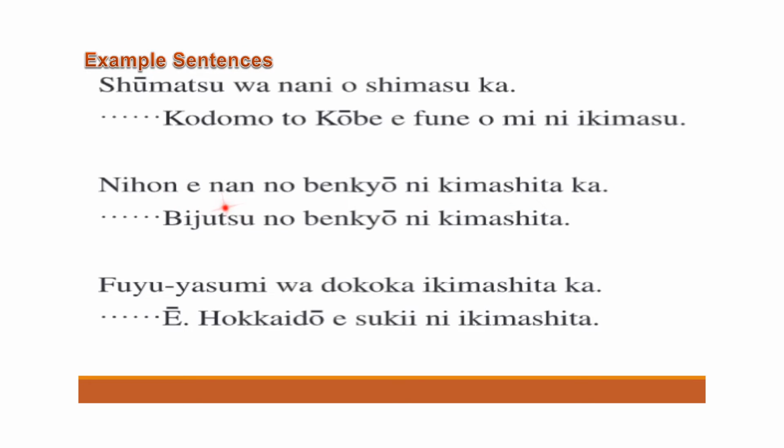So here we are asking about the purpose. Nan no benkyou ni. What is nan? What, right? Nan no benkyou ni. For what type of study? For studying what? Right? So, nan no benkyou ni. The meaning of the full sentence is: Nihon e, Japan, nan no benkyou ni.